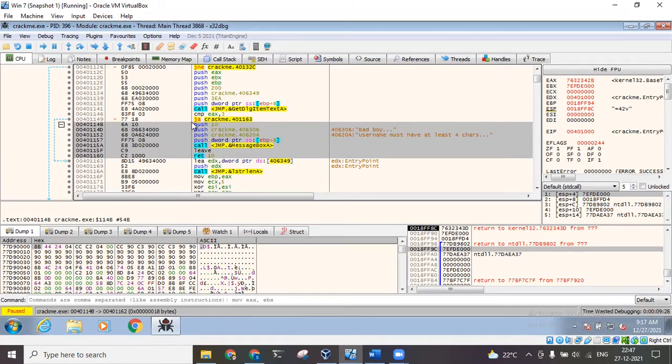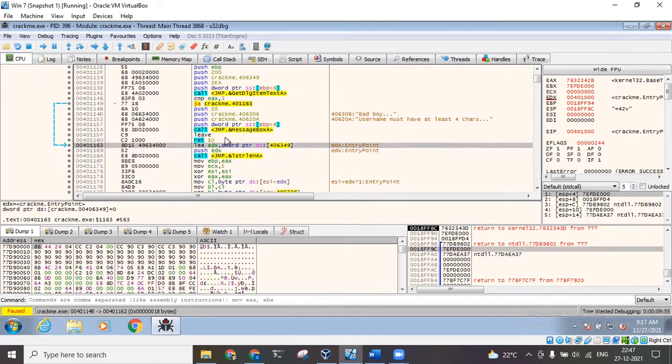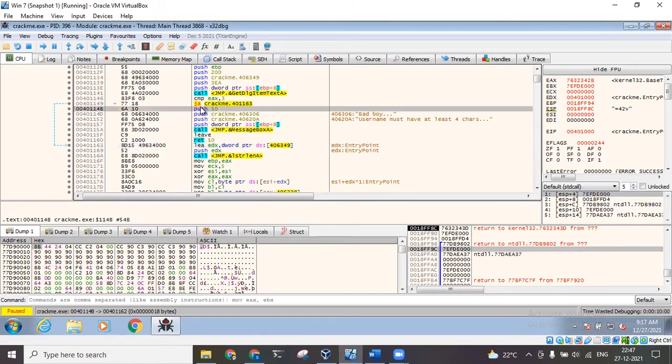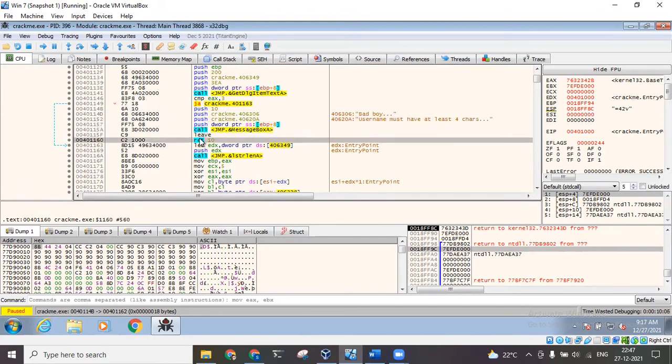So how is this done? Over here we have a conditional jump statement. It is basically comparing some values, and then we have a conditional jump that is jumping to this location 401163. 401163, as we can see from the arrow, is over here. Basically, if the username is not less than 4 characters, if it is more than 4 characters, it jumps to this location and the execution continues. But if the username is less than 4 characters, this jump does not happen, and the code comes to this line, then this error message is displayed, and finally the leave and return statements are called.